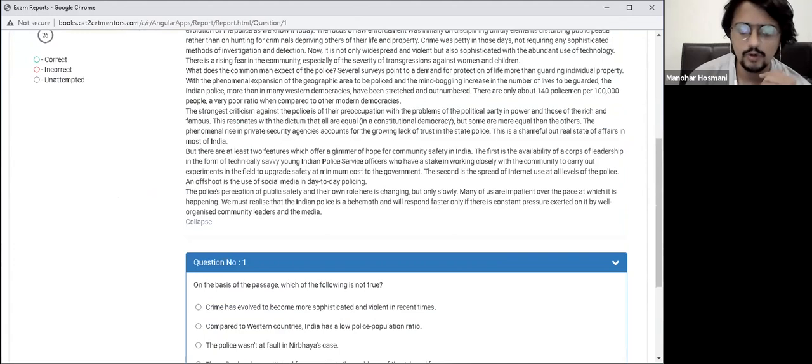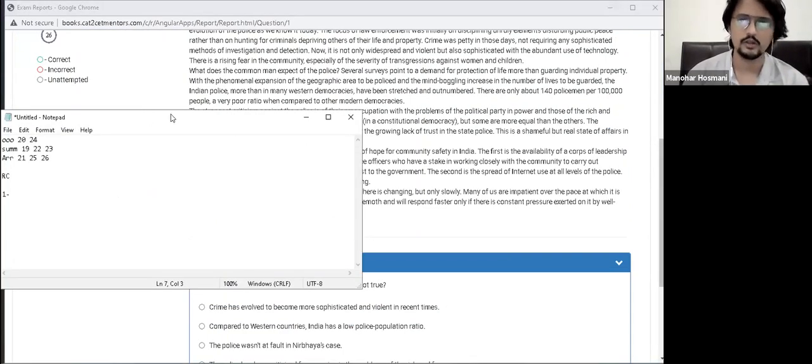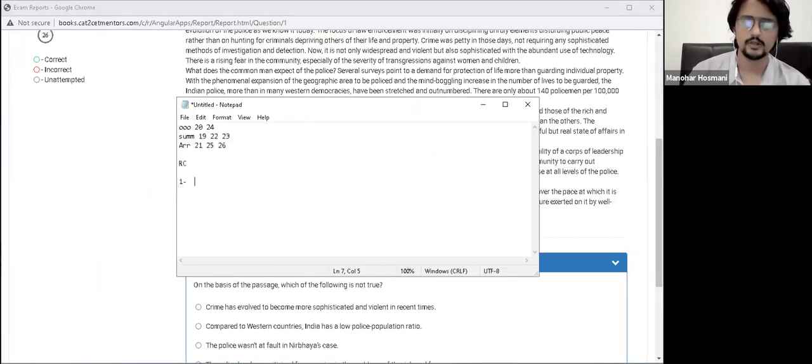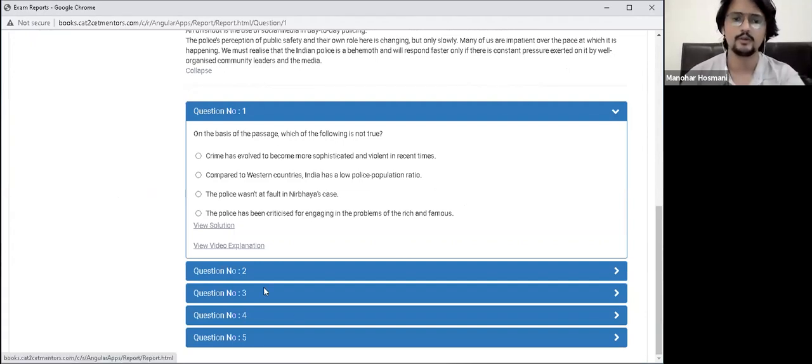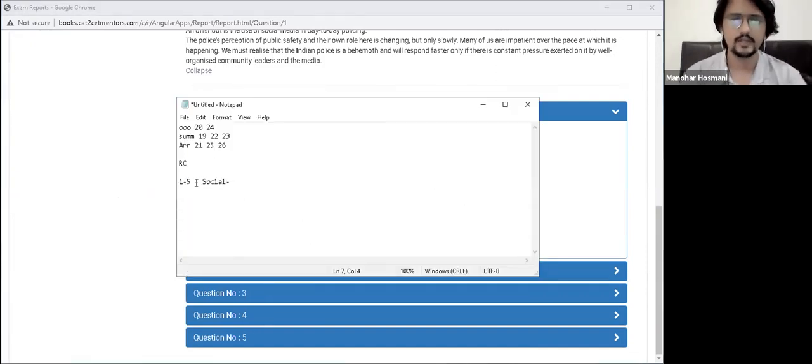So this is more on the side of social. It's a social topic that you are going to be tackling over here. So यहाँ पे मैंने social लिख दिया. ठीक है. Now what I'll be doing is, see, यहाँ पे since this layout already gives me the number of questions that'll be there, and then the last question number. So what I'll do is I'll just write 5 over here. 1 to 5. ठीक है. So this I know that social वाला जो RC है उसके questions 1 to 5 के बीच में है.